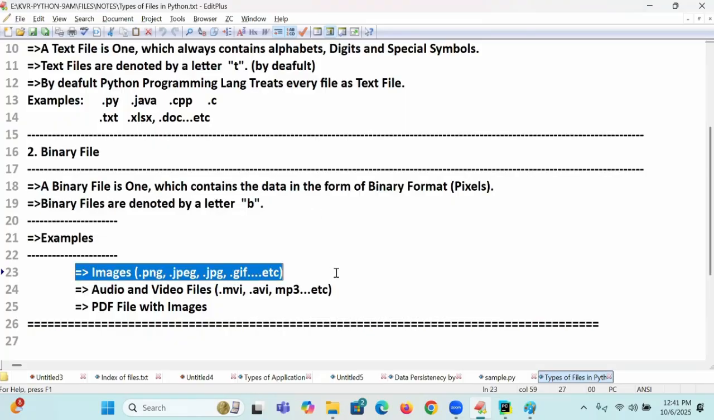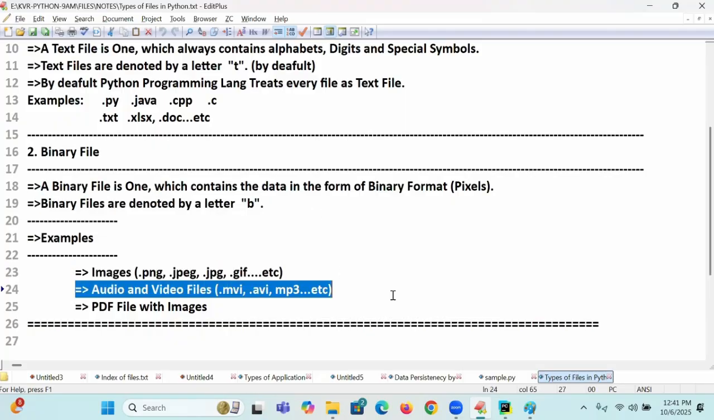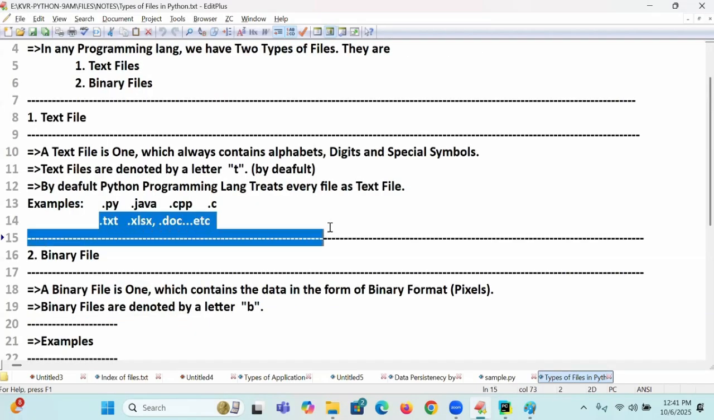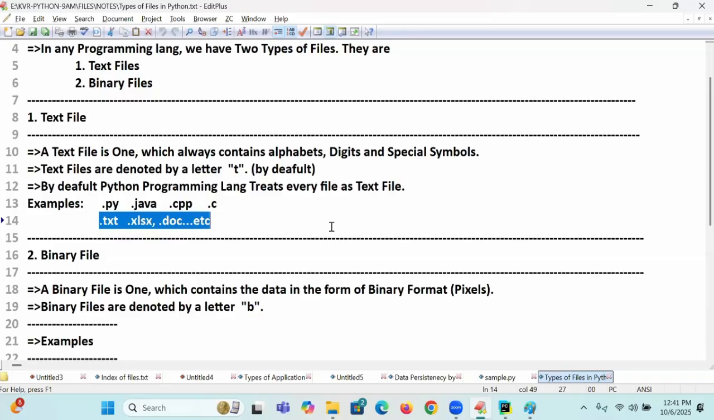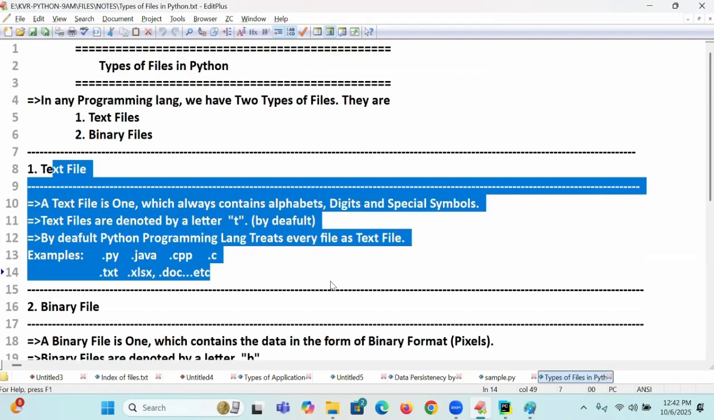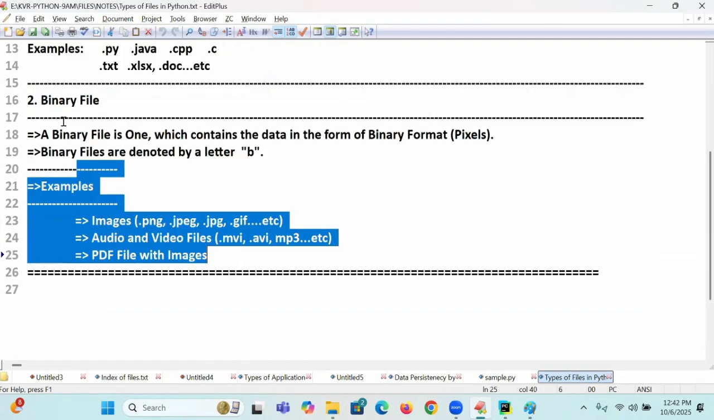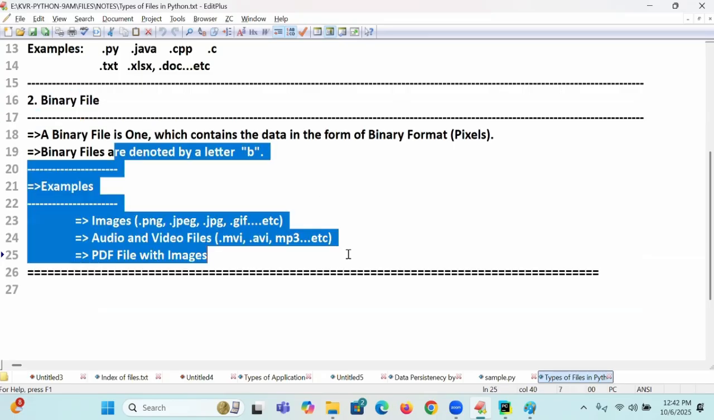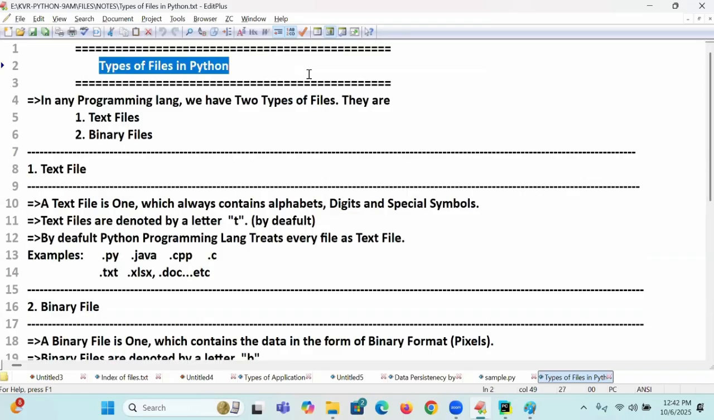All images, all audio, video files, PDF files with images. Without images is called which file? With images, we call it binary file. Anyhow, I am going to tell you examples on images and everything. Nothing to worry about, just general knowledge. Are you following? Right, online students, is it clear up to here now?